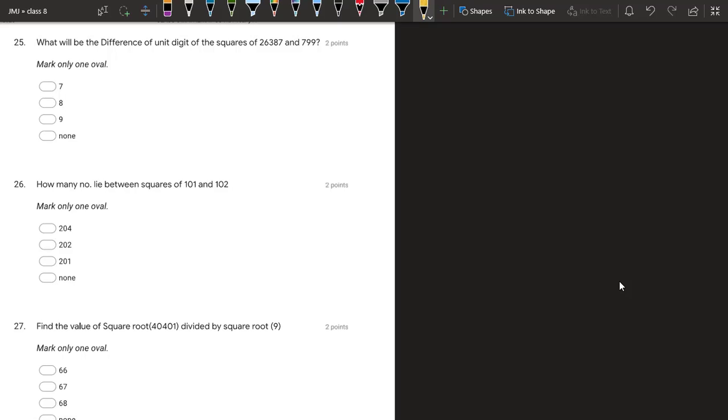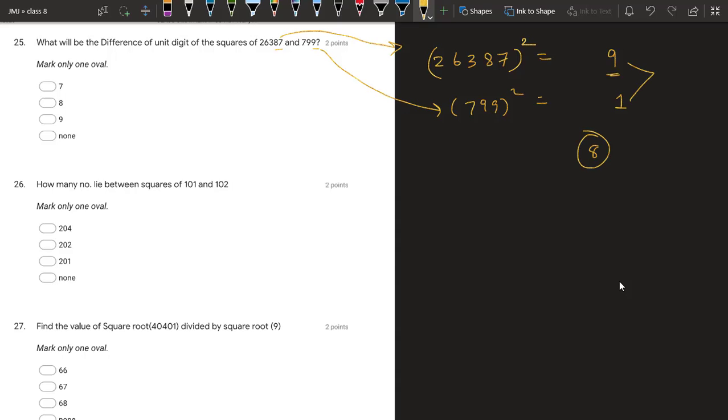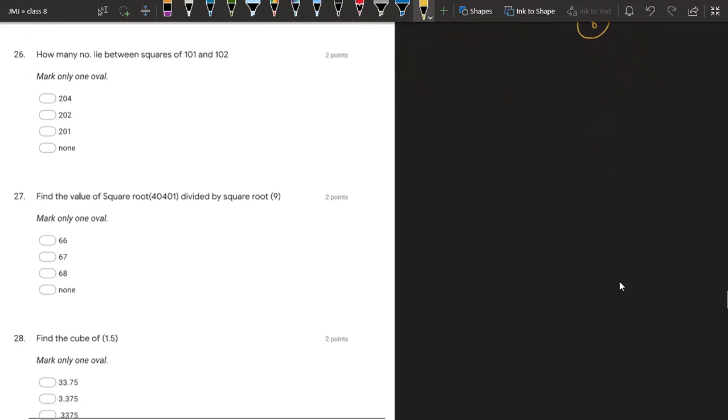25. What will be the difference of unit digit of squares of this and this? Very simple. Whatever be the square of this number, 26387, we know its unit digit will be 9 for sure. Similarly, 799 square, unit digit will be 1. So the difference between unit digit is 8. So answer is 8.